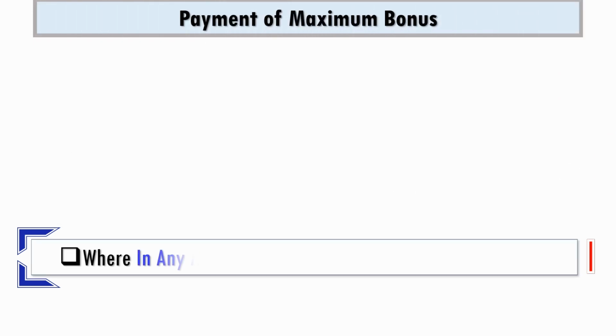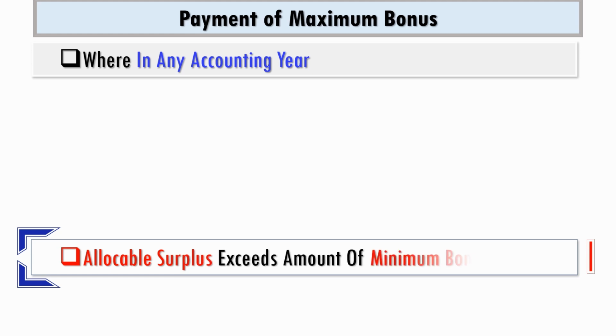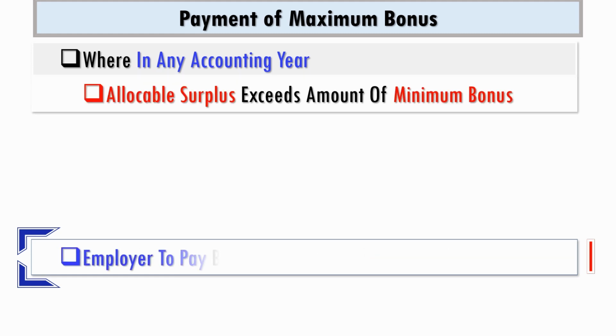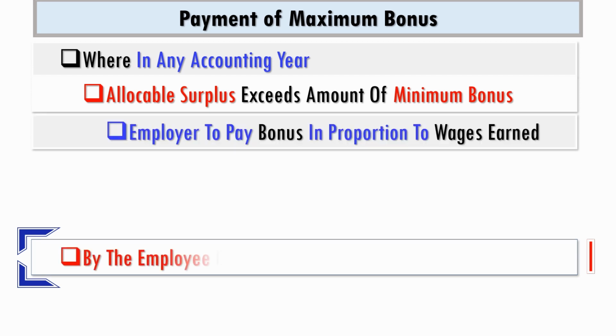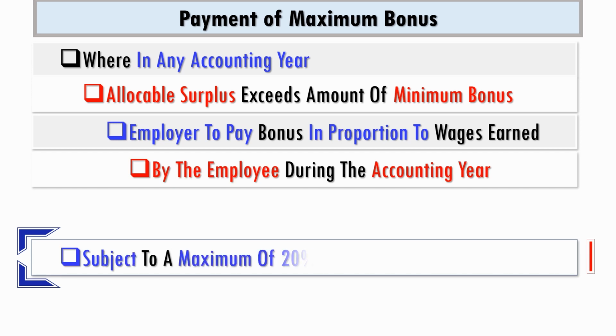In respect of maximum bonus, the code stipulates that where in any accounting year allocable surplus exceeds amount of minimum bonus, the employer to pay bonus in proportion to wages earned by the employee during the accounting year, subject to a maximum of 20%.